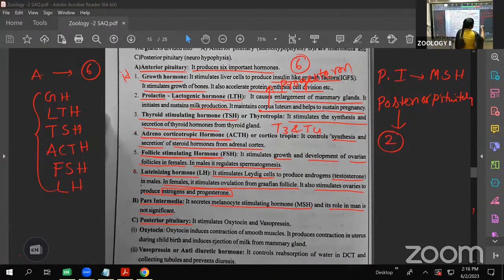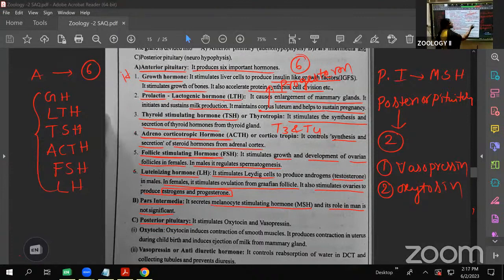Which ones? Vasopressin and oxytocin. Both of them are synthesized in the hypothalamus.